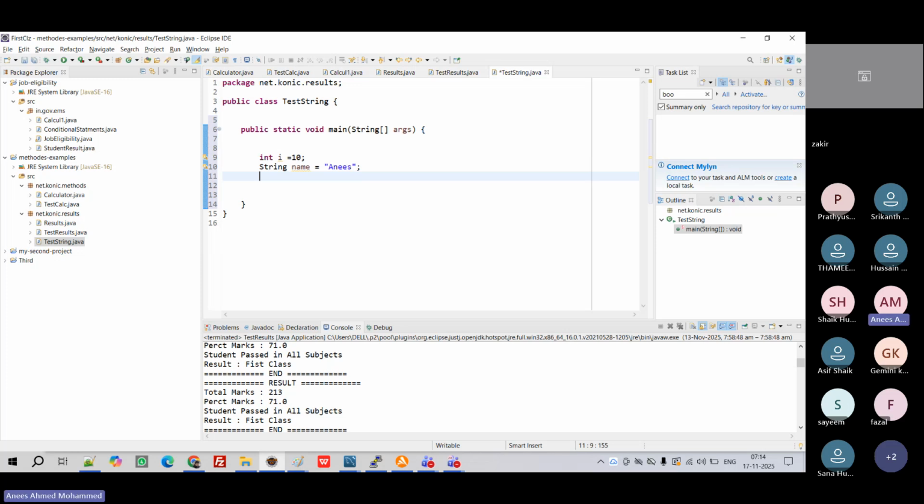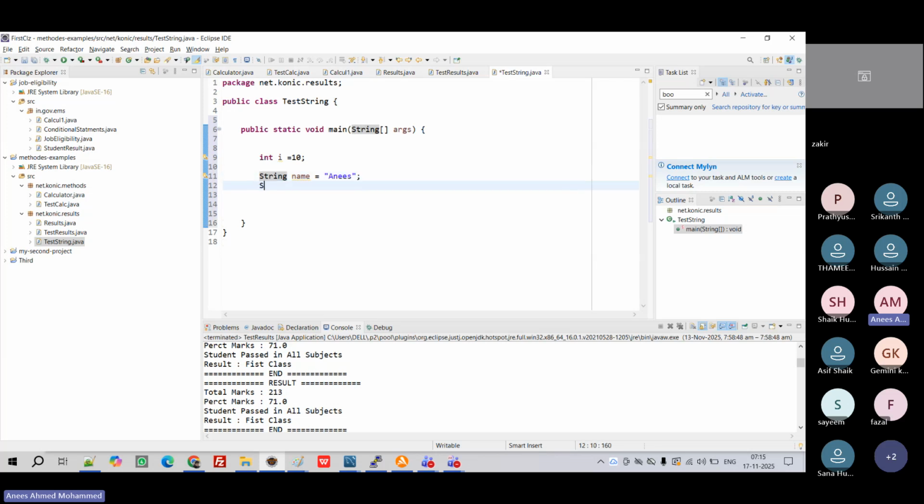As of now, string is nothing but a data type, right? So it's not a data type. It's a class object itself. They defined it in great detail. So as of now, you consider it as a data type. String name is equal to Anis. What it will do? It will store a set of characters, complete words.